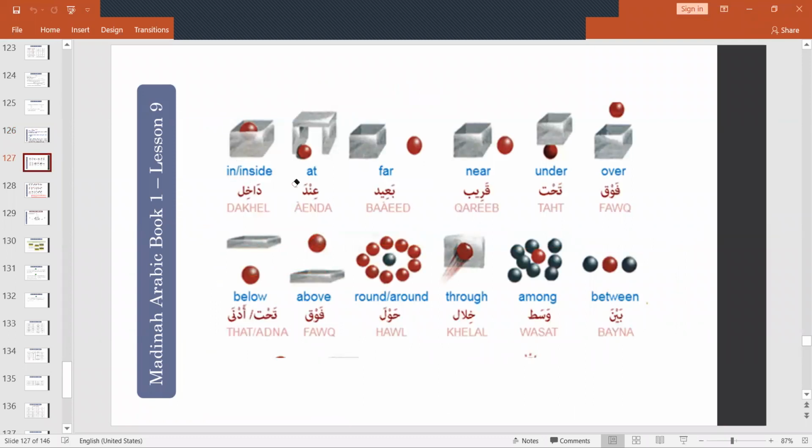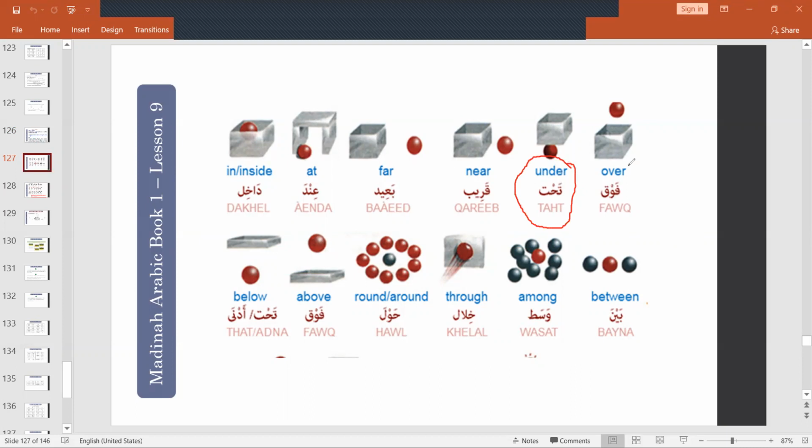Okay, inside, at, far, near, under. You look at this, this is the under. Where is the bag? Under the table. So under is considered an adverb.